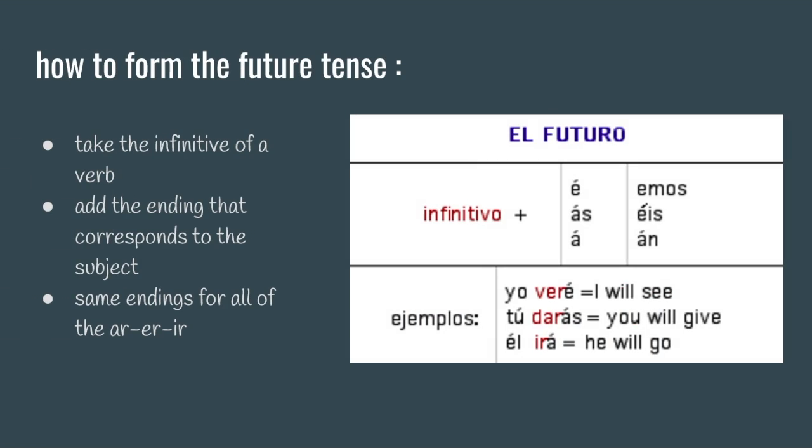For example, if I want to say that I will sing, I would use the future tense of cantar and say yo cantaré. Or if I wanted to say that we will drink, I would take the infinitive form of beber and say nosotros beberemos. Annalynn conjugates the verb by taking the infinitive of cantar and adding the yo form ending of the future tense, é, to the end.